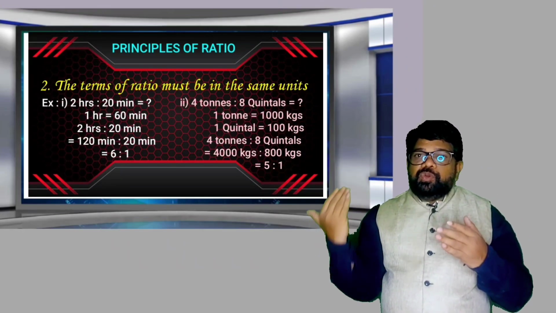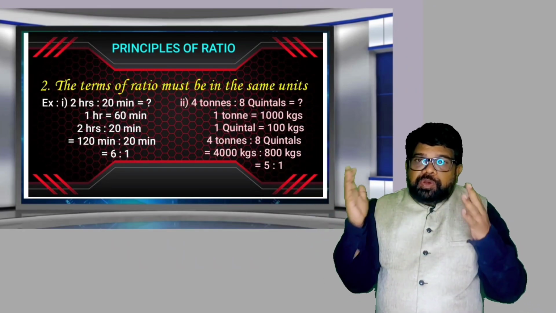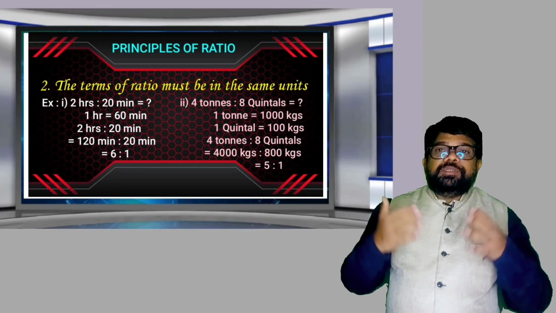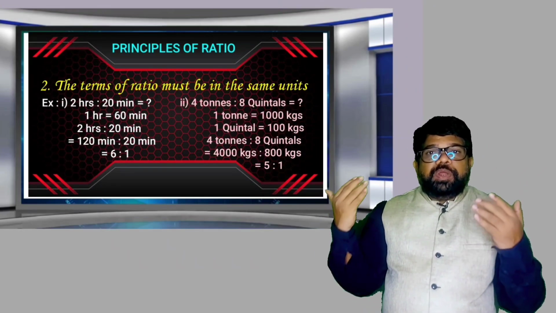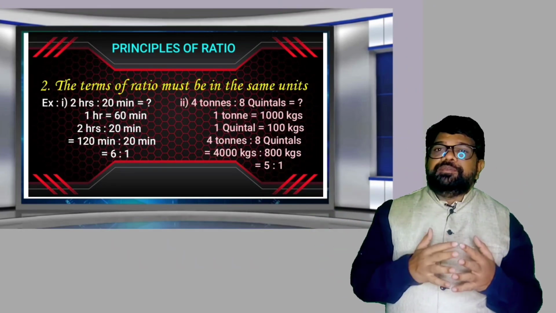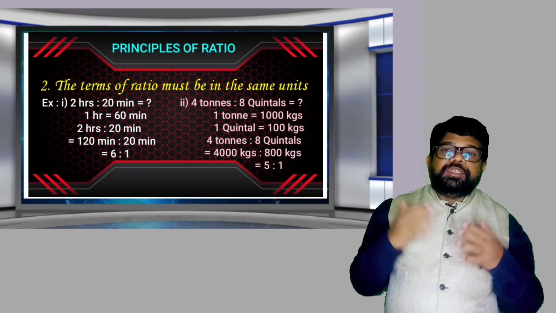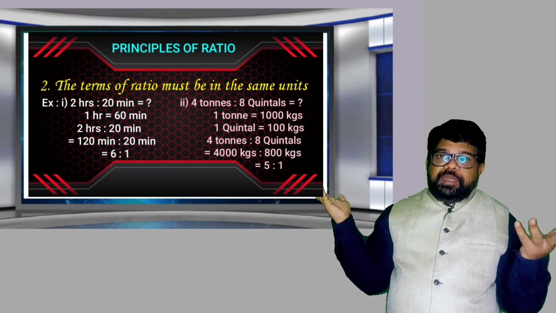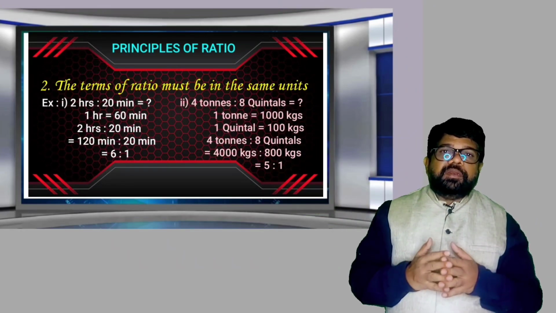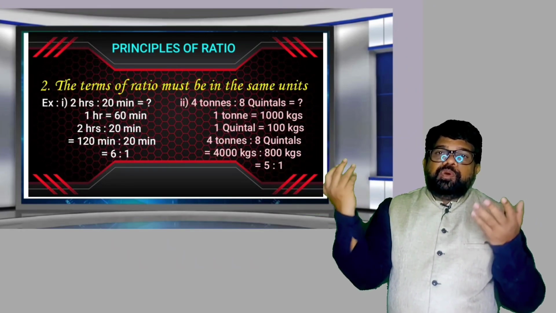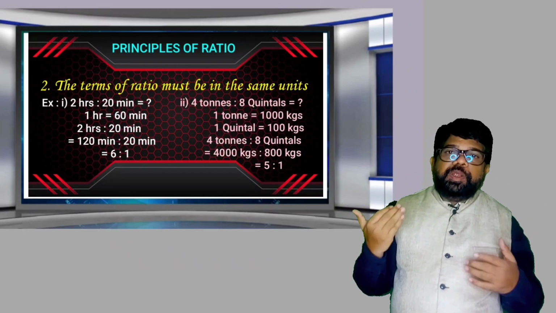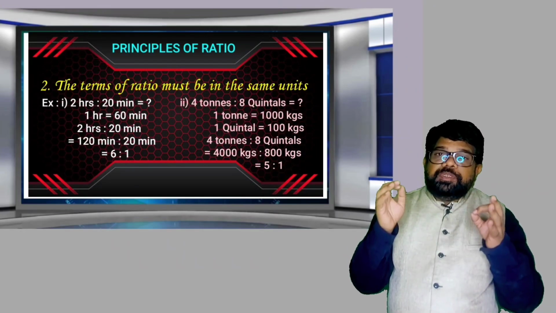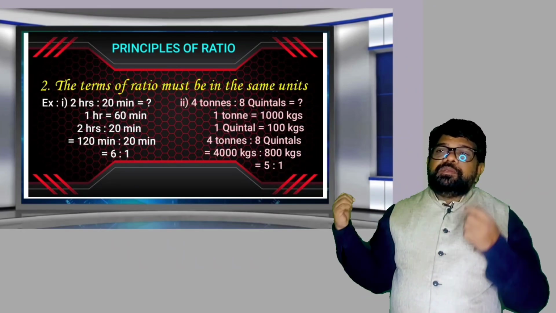So convert hours into minutes or minutes into hours. Any one unit you have to convert here. But which is the easiest one? Hours into minutes. So 1 hour is 60 minutes. Now here 2 hours is given. 2 hours means 120 minutes is to 20 minutes. Minutes is to minutes means division, what happens? Minutes gets cancelled. Now 120 is to 20, put this in simplified form, both are divisible by 20, 6 and 1, so 6 is to 1. So 2 hours is to 20 minutes is equal to 6 is to 1.